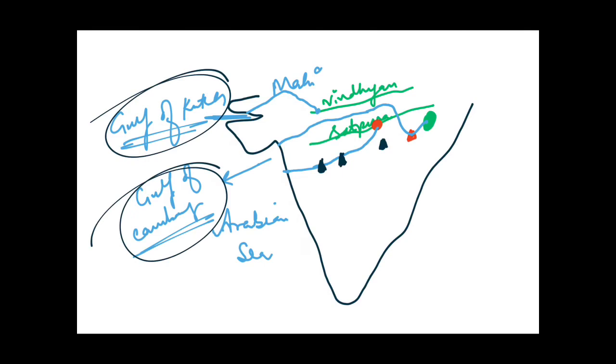So we have done today Narmada river, Tapi river, Sabarmati, Mahe and Luni river, all the west flowing rivers we have done. I hope you are getting the things more and more clear. You will get a clearer view when you practice yourself in the blank maps. So I just urge you to practice as much as you can.